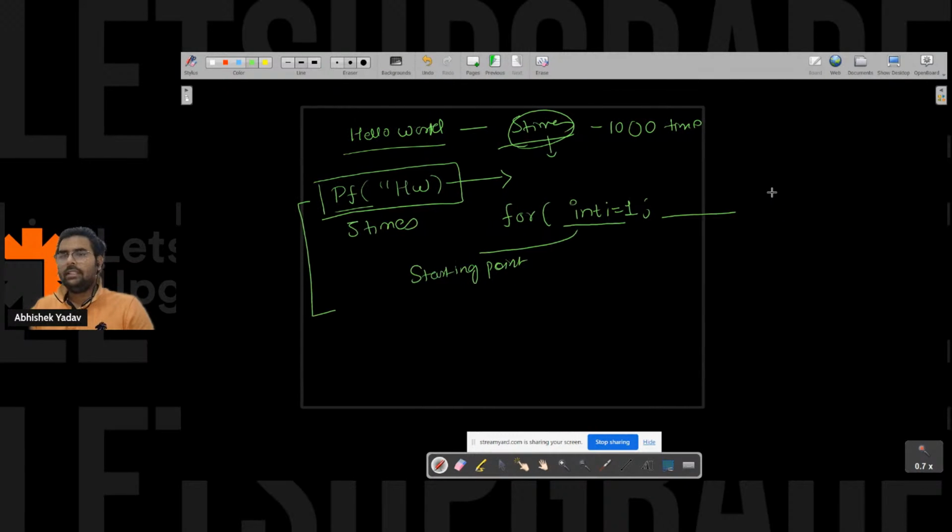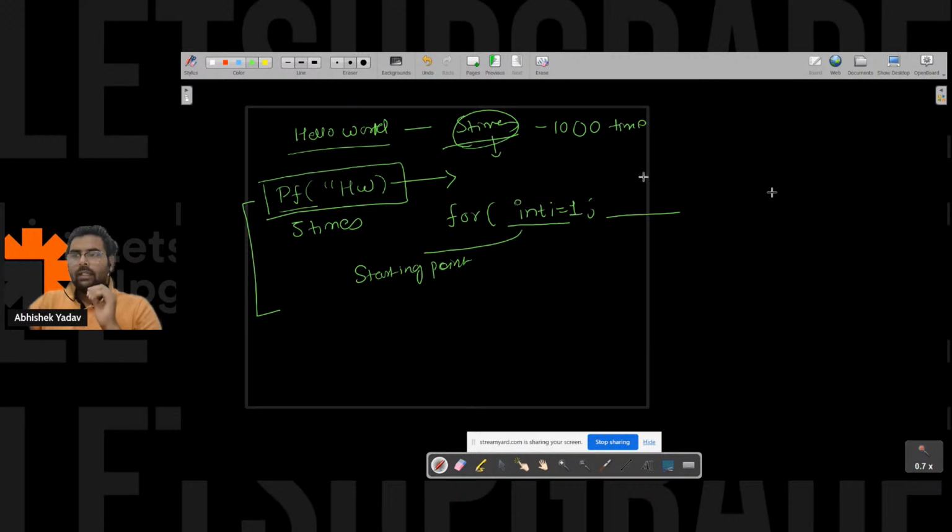So here we have the condition part. Condition is that how many times I want to execute the body of the for loop. How many times do I have to execute this body? So here I am saying that I have to execute the body of the for loop till the time the value of i is less than or equal to 5. I have to execute the body 5 times. So here I will write that till the time i is less than or equal to 5, execute the body.